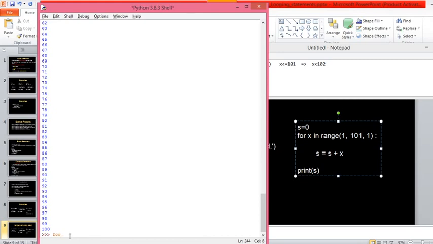But if you want to include 101 also in the range, then you can write 102 here, right? So then print of x. Now it will come as 101, right? Go for the next value, so that up to whatever value you want, you can include it in the range.